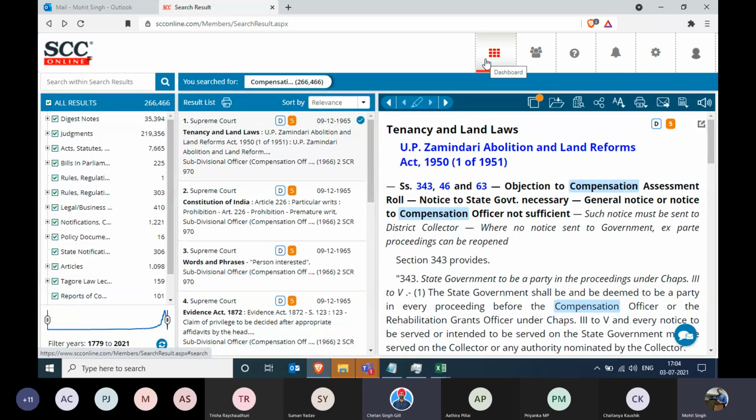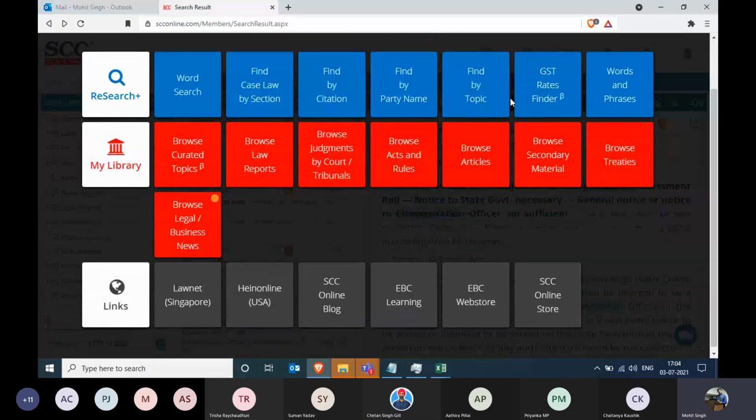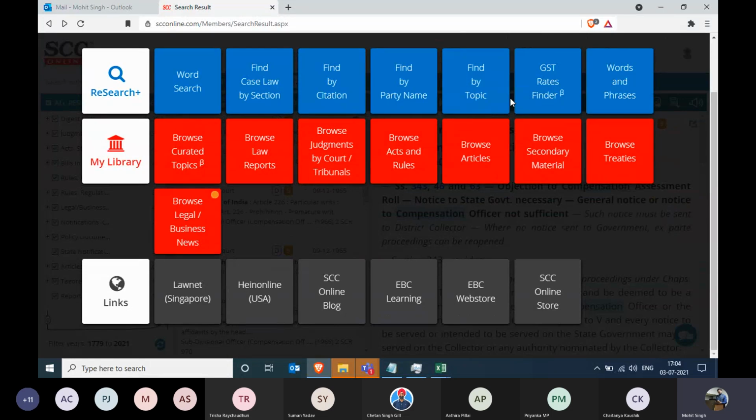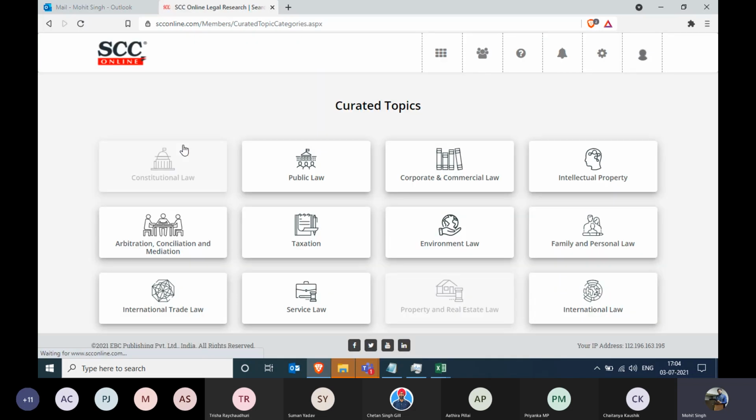Absolutely. So since we are done with the research tiles, now we are moving ahead with the browse library part. In the My Library part, the newly added tile is Browse Curated Topics. Browse Curated Topics have been added by the editors of Eastern Book Company, and they have added some major topics of law of the members' interest in whichever area they practice. According to these topics, they also contain some subtopics.